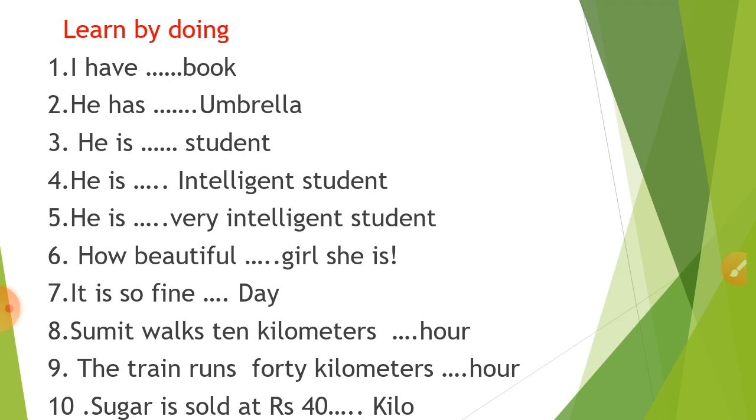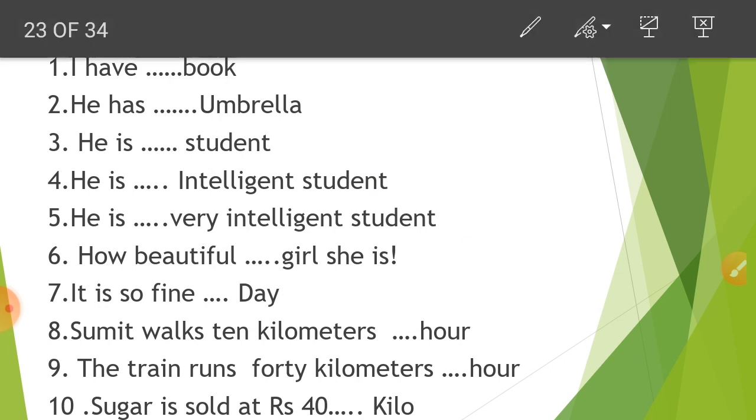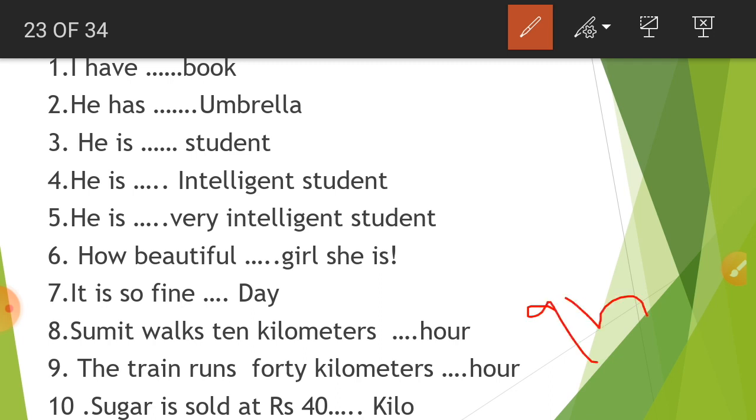Sumit walks 10 kilometers an hour. As we have seen, indefinite articles a and an mean per one. So here, Sumit walks 10 kilometers an hour. Per hour he travels 10 kilometers.